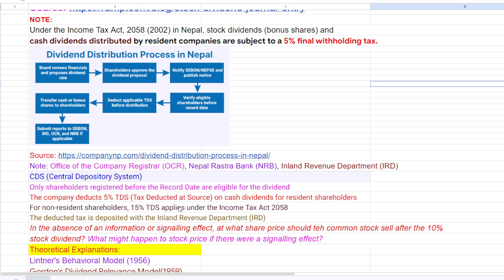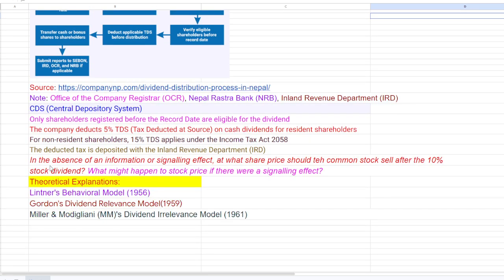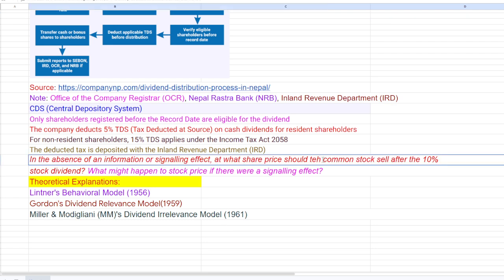Okay, so the next point: let's see, in the absence of information or signaling, at what price should the common stock sell after a 10% stock dividend, and what might happen to the stock price if there were a signaling effect?